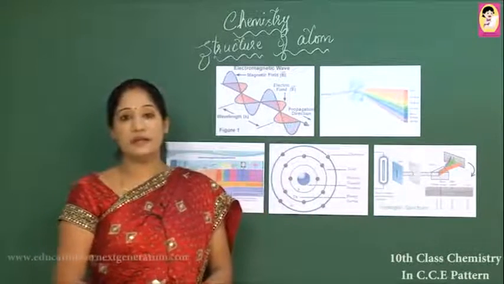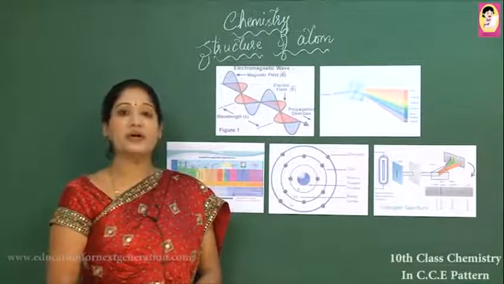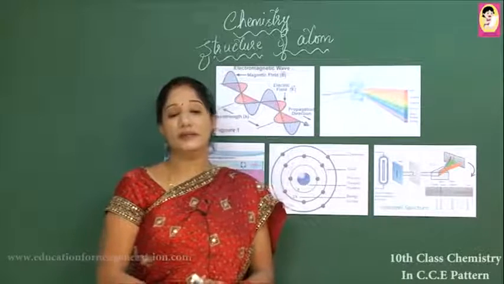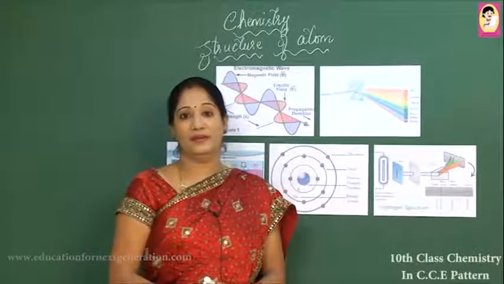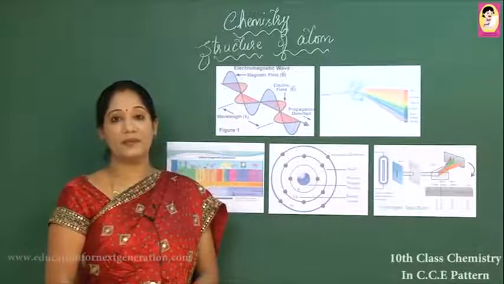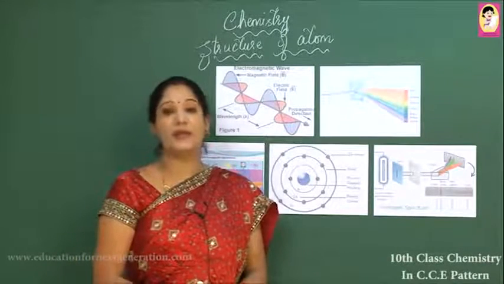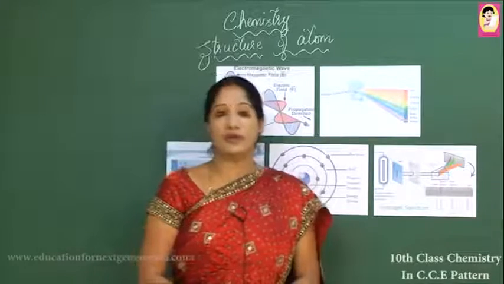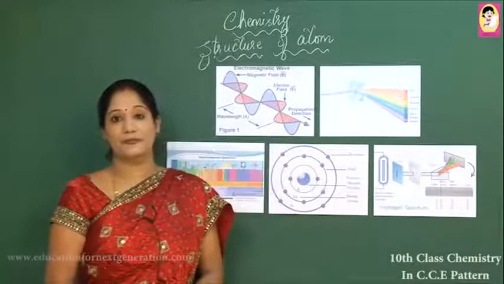The very first theory was proposed by J.J. Thomson, considering the structure of an atom as a plum pudding model, or the raisin pudding model, or the watermelon model. After the failure of J.J. Thomson's experiment, Dalton proposed his theory, then after that Rutherford. After the failure of Rutherford's atomic model, Bohr proposed the structure of an atom.